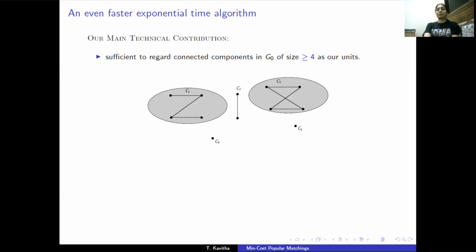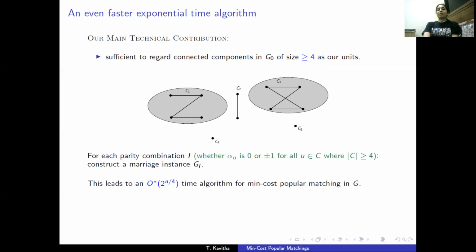Our main technical contribution is the following: it's in fact sufficient to regard connected components of size at least 4 as our atomic units. So we basically do not commit the alpha value of vertices in connected components of size 2. And it's easy to argue that there is no connected component of size 3 in the popular subgraph. So we just consider connected components of size at least 4.